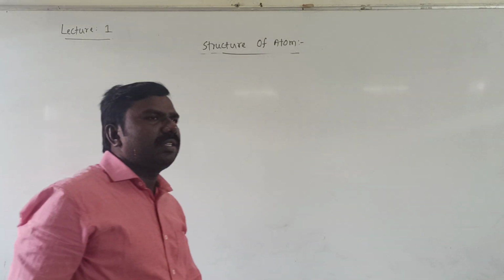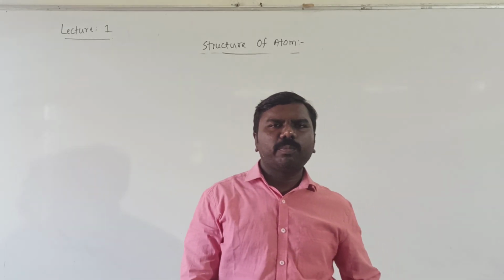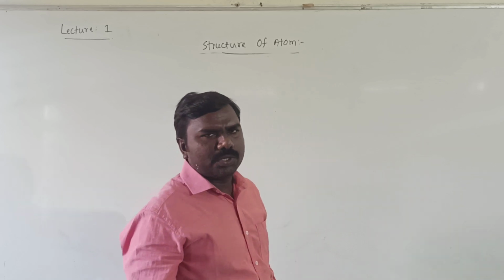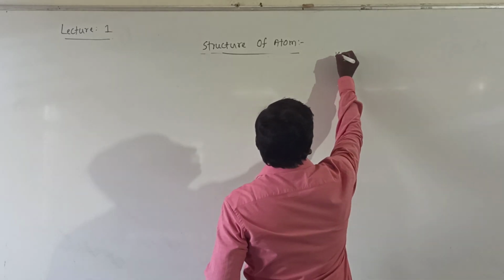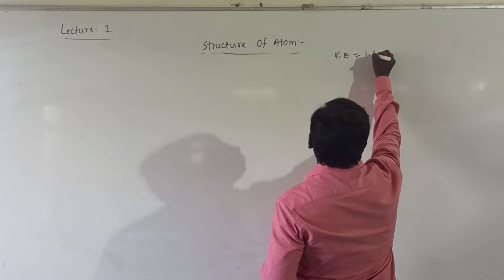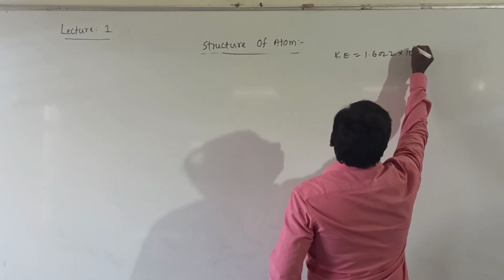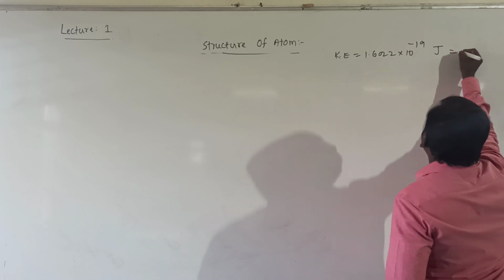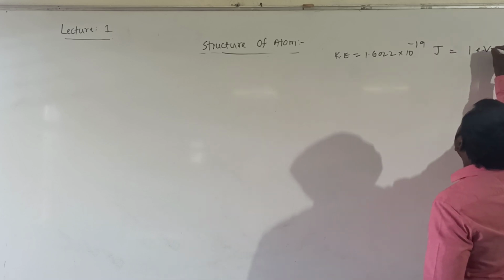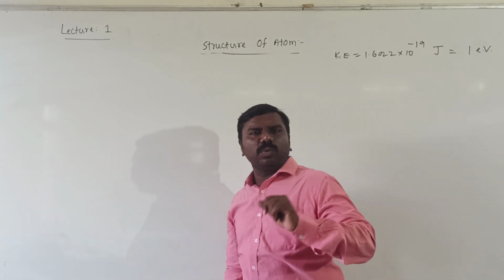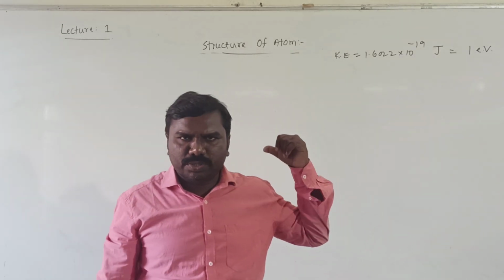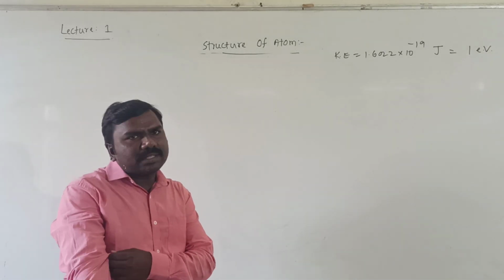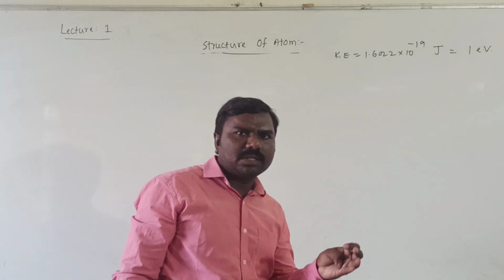Kinetic energy of an electron is equal to 1.6022 x 10^-19 joules. It is also equal to 1 electron volt. Remember, 1 electron volt is equal to that many joules, right? So now, till now charge of electron is completed.